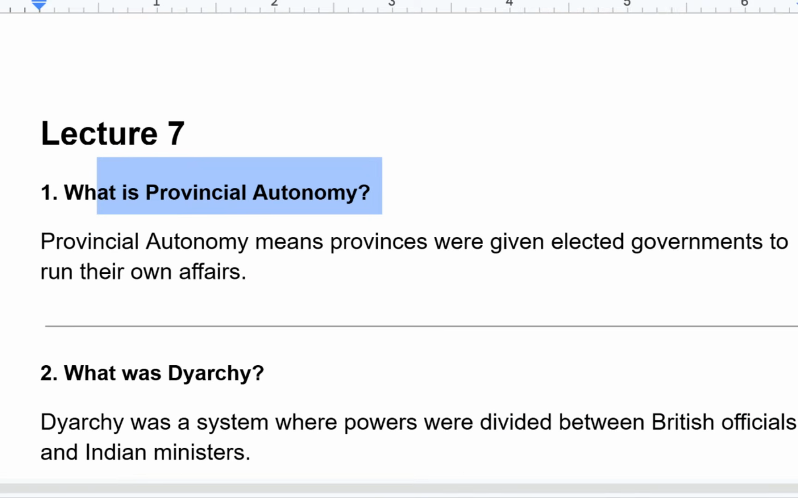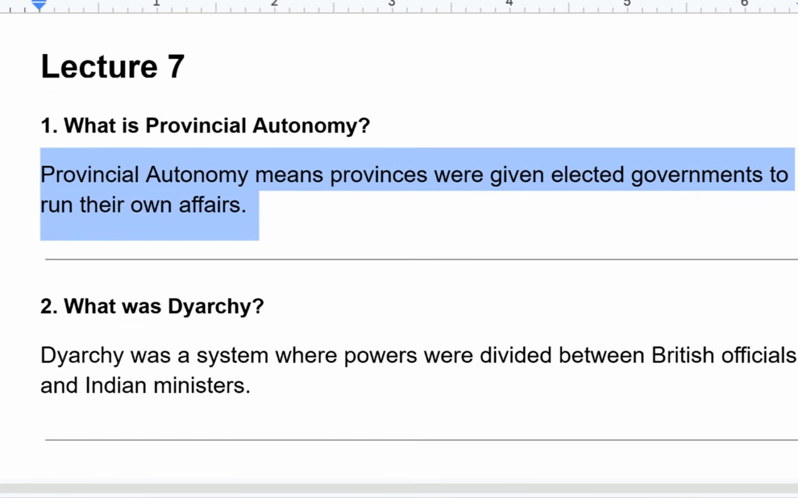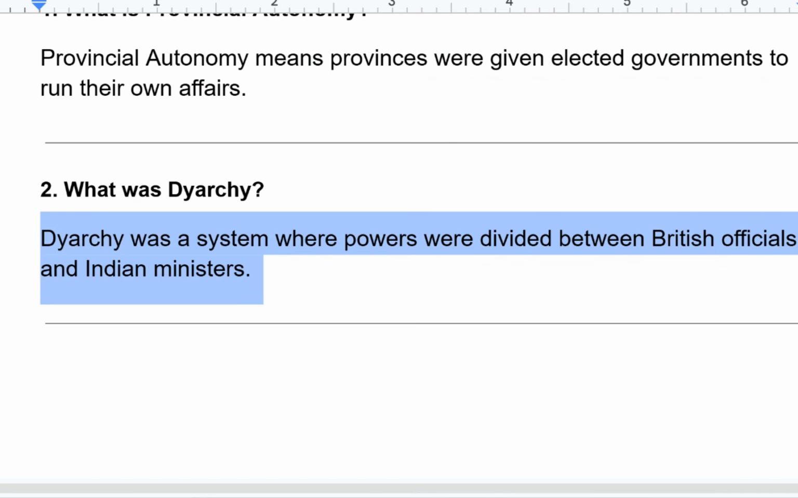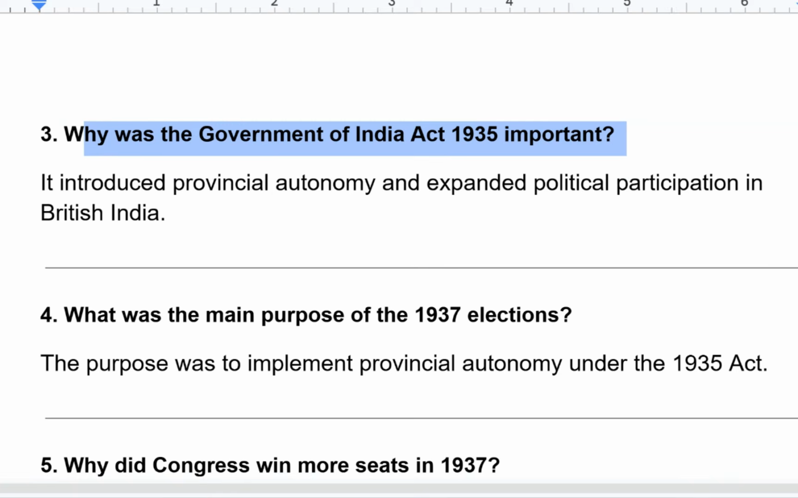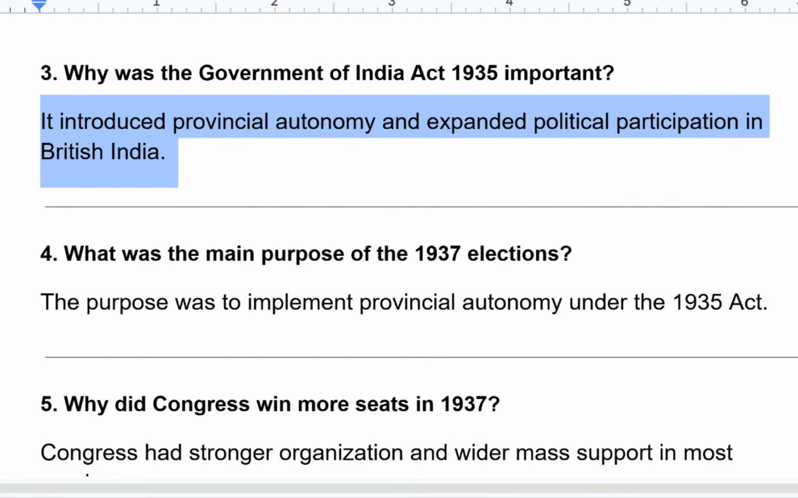What is provincial autonomy? Provincial autonomy means provinces were given elected governments to run their own affairs. What was diarchy? Diarchy was a system where powers were divided between British officials and Indian ministries. Why was the Government of India Act 1935 important? It introduced provincial autonomy and expanded political participation in British India.